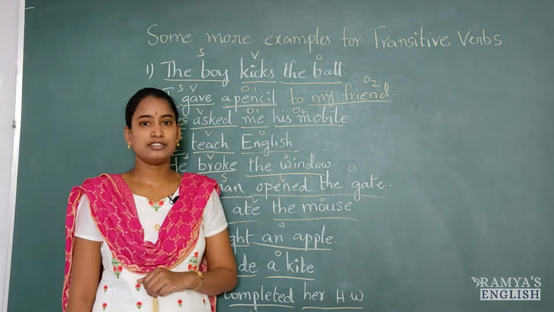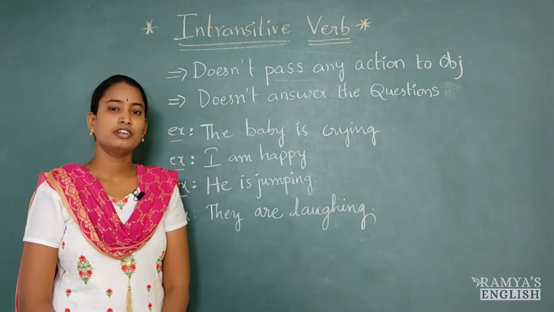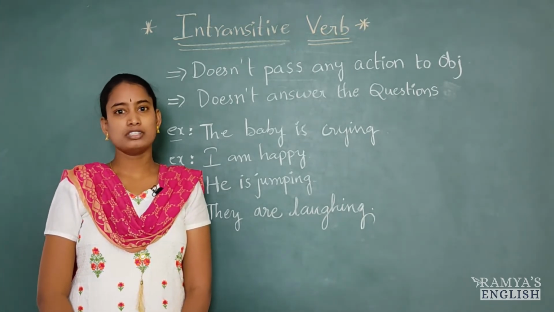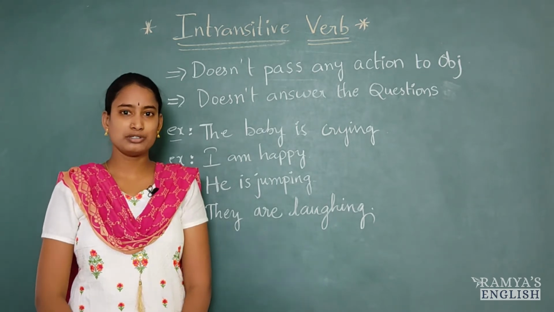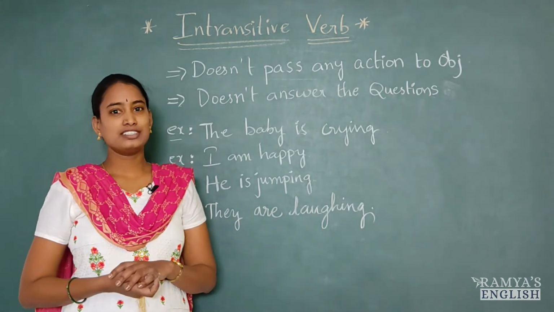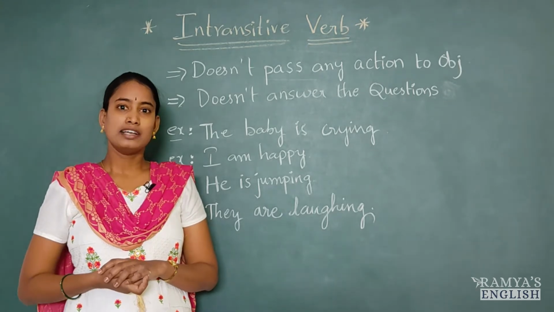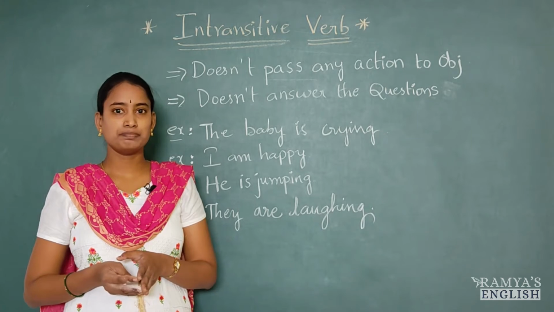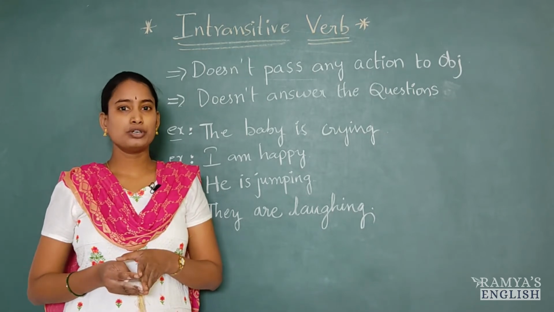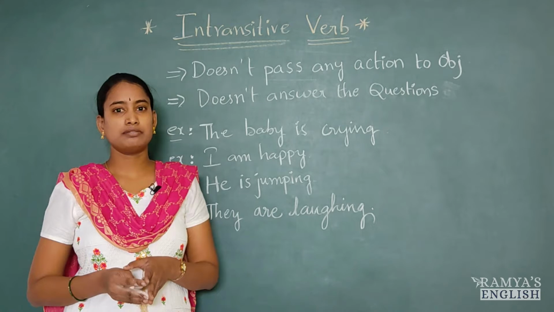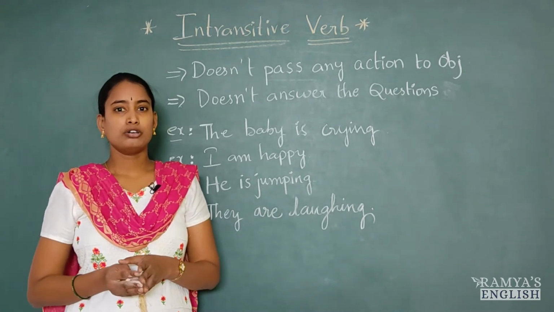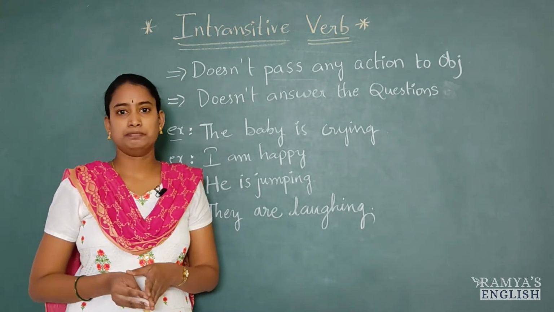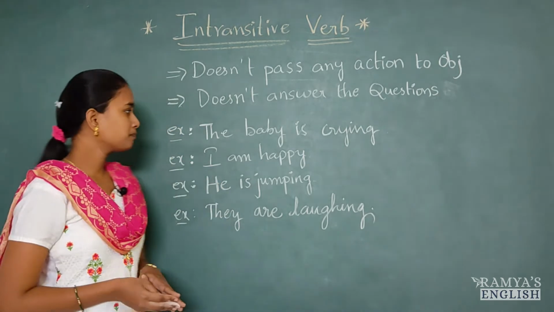Now let's see intransitive verbs. Okay friends, we have seen what a transitive verb is and we have also seen some examples to understand those transitive verbs. Now let's see the intransitive verb. An intransitive verb is a verb which is completely opposite to a transitive verb. So this intransitive verb doesn't pass any action from the subject to the object and this verb doesn't answer any questions also. Now let's see some examples.